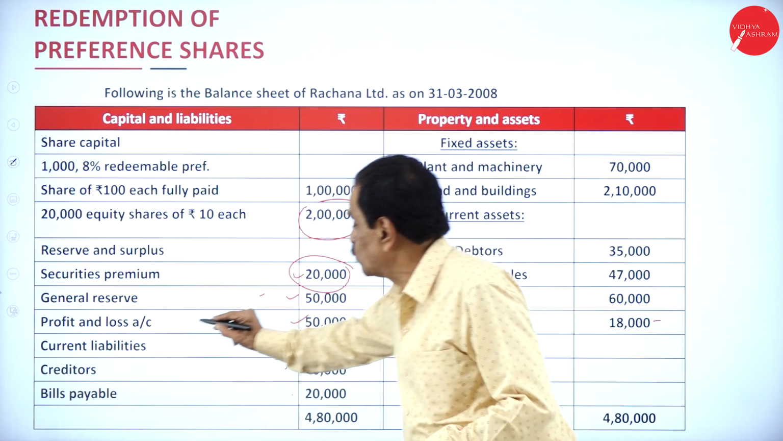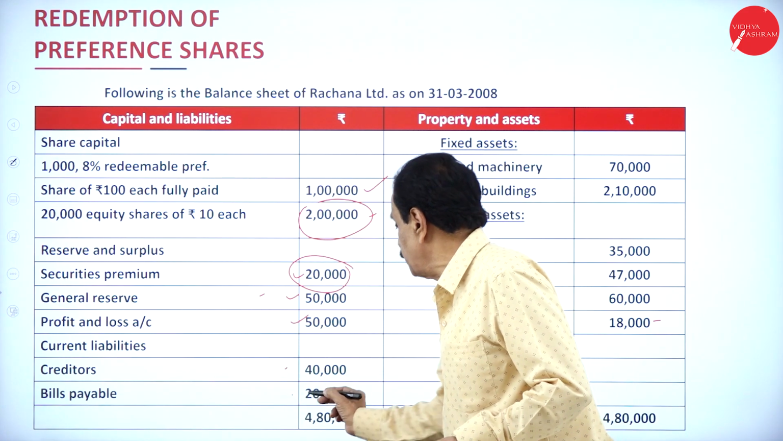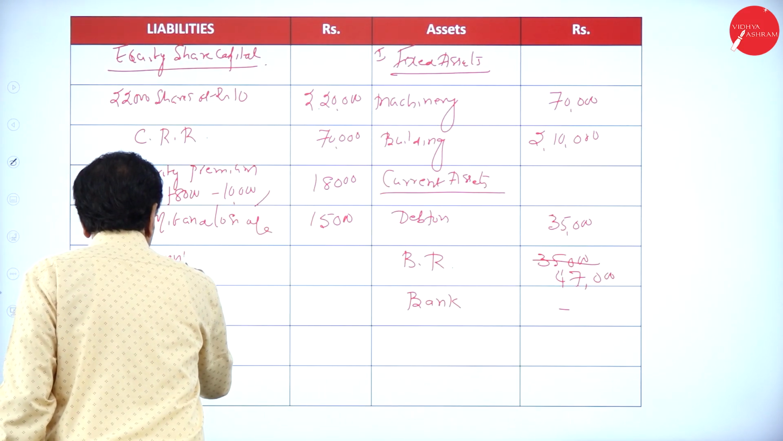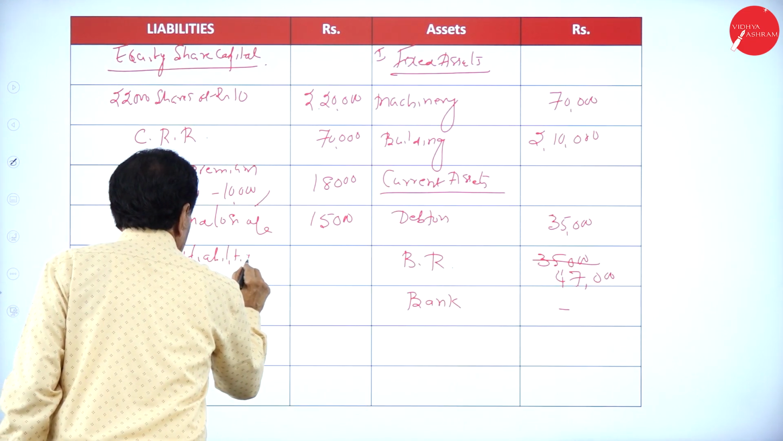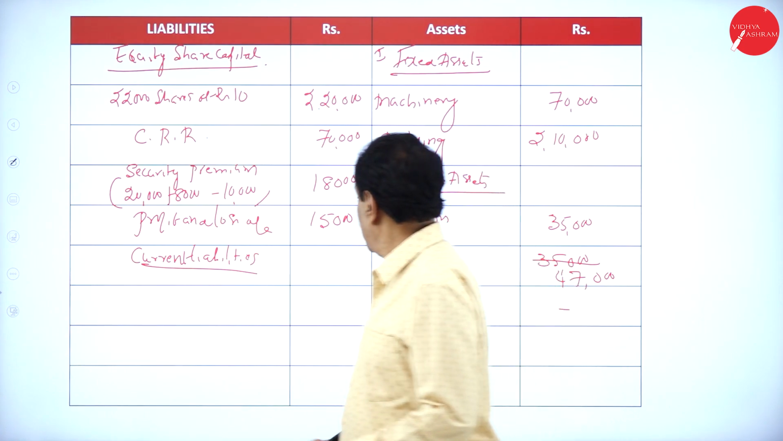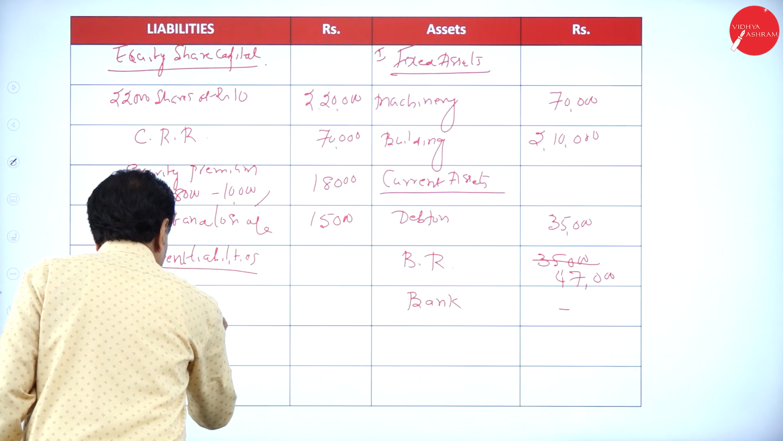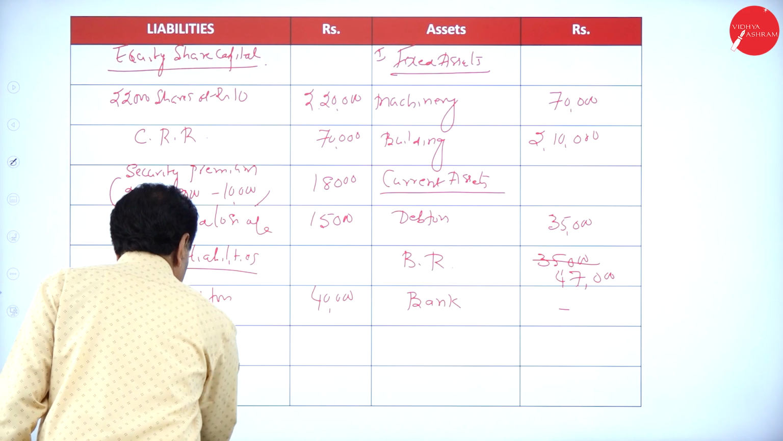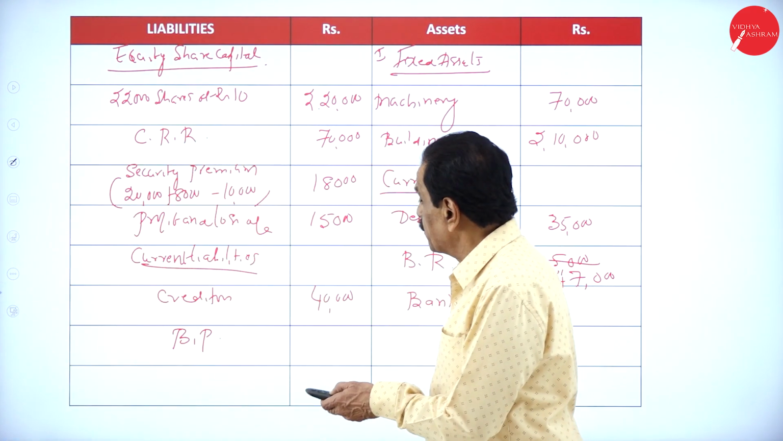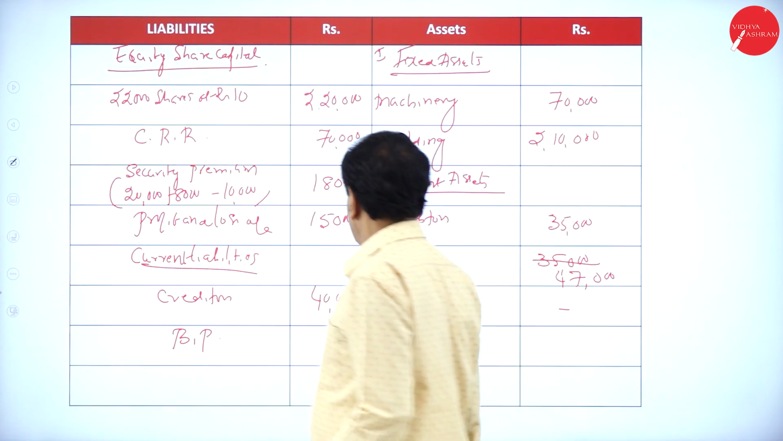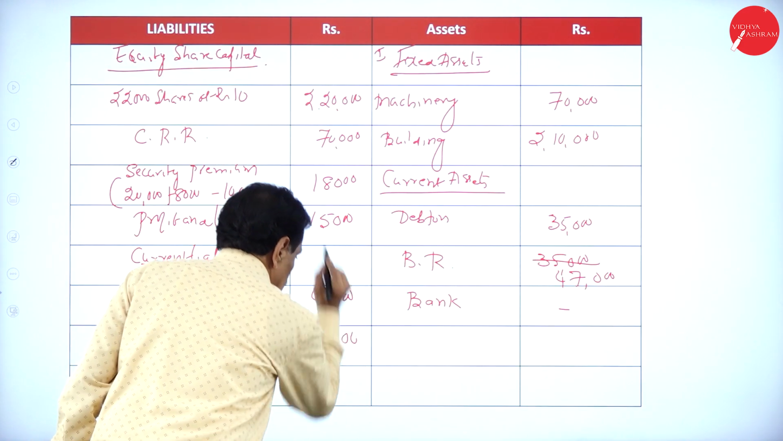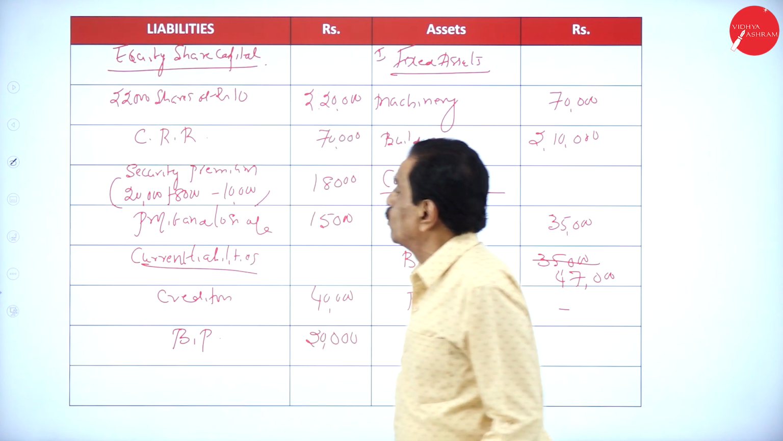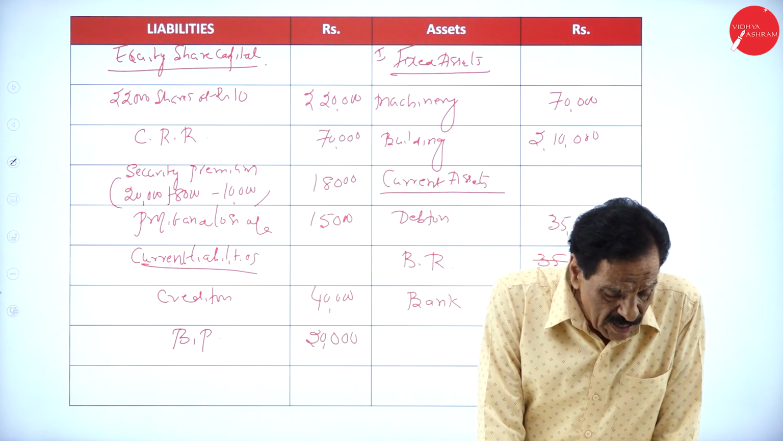Now, what is the next one? Current liabilities: creditors 40,000, bills payable 20,000. Add, so 60,000.